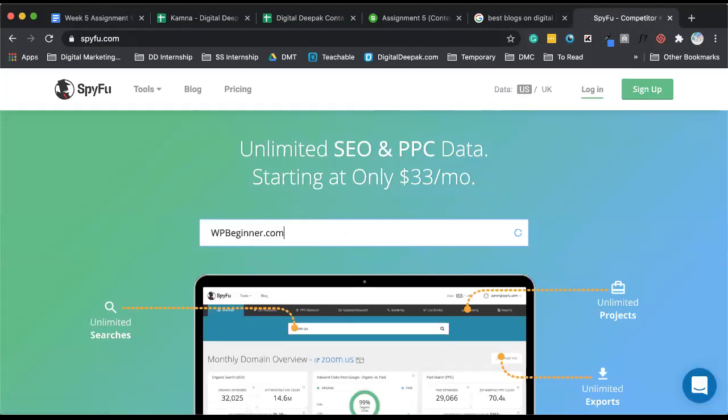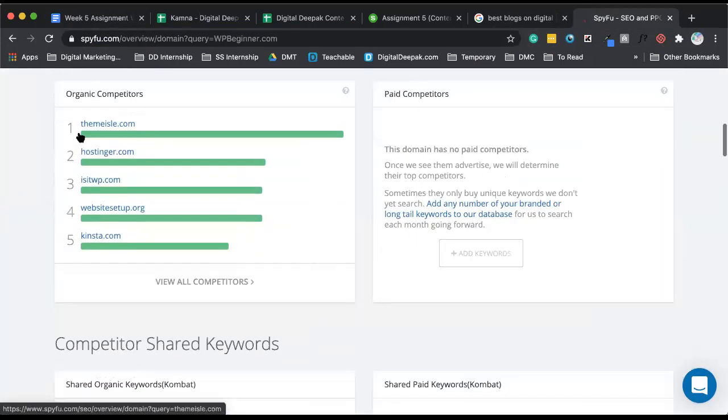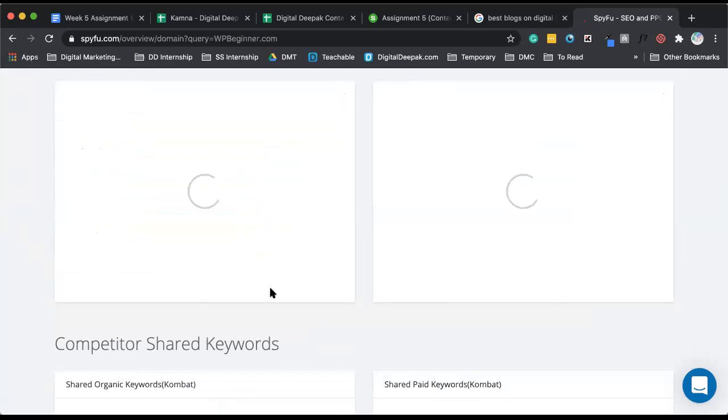So just enter your competitor's website, and obviously you will not be able to unlock all the data. But if you come here, you can see that it gives you some suggestions. And I also just check these out. And out of these, WP Beginner was a good website.